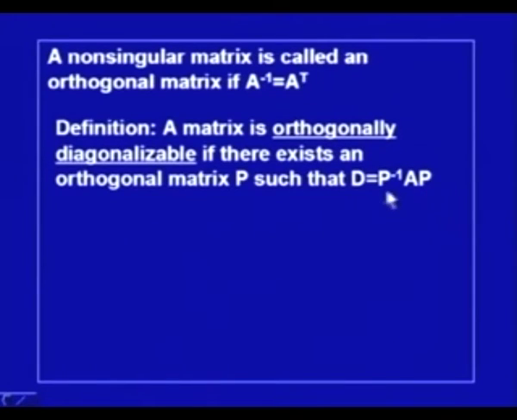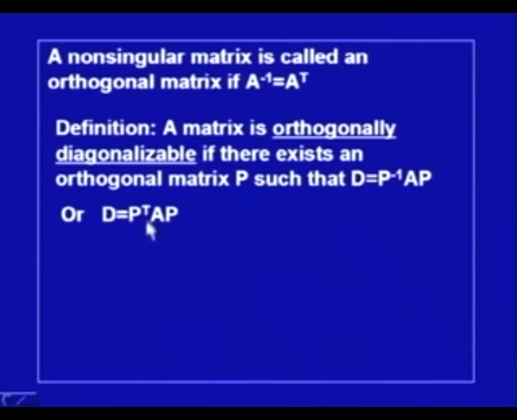The first thing is that the matrix A is diagonalizable, so there has to be some P and P inverse, so that D becomes P inverse AP. But the matrix is orthogonally diagonalizable means there exists an orthogonal matrix, which satisfies this property that P inverse is equal to P transpose. And if P inverse is equal to P transpose, we can straight away write D is equal to P transpose AP.